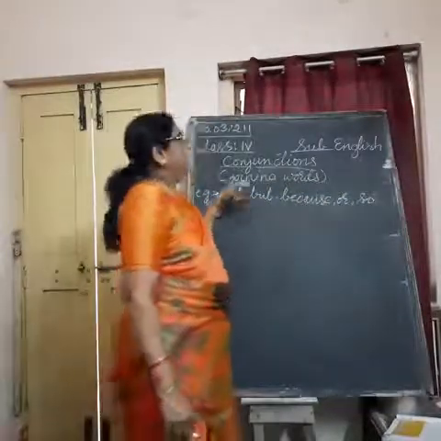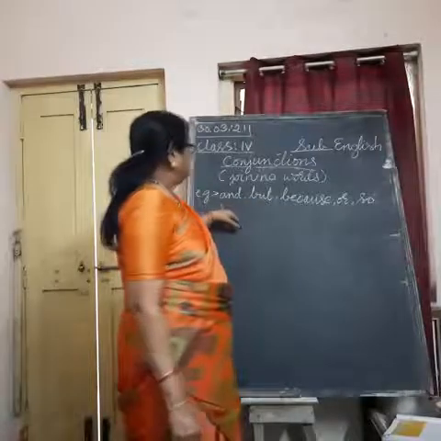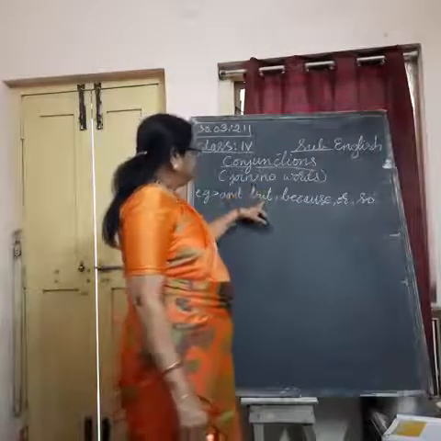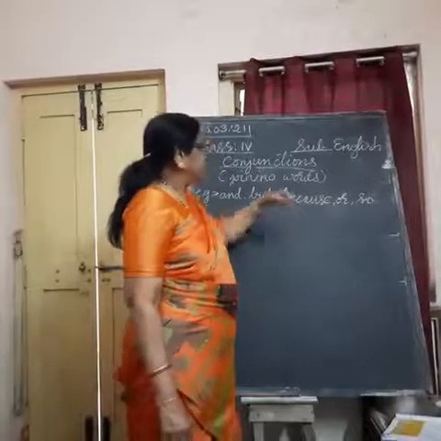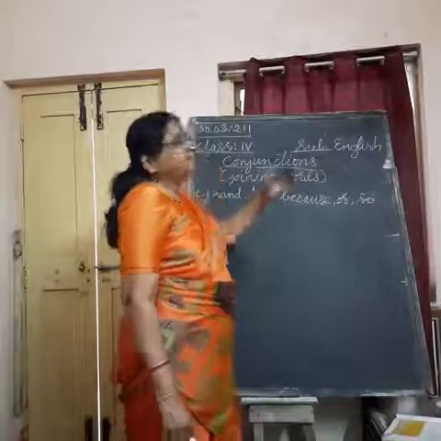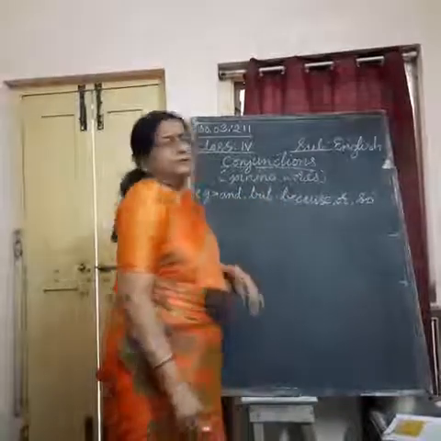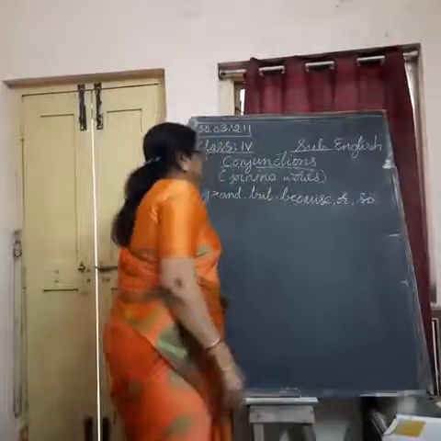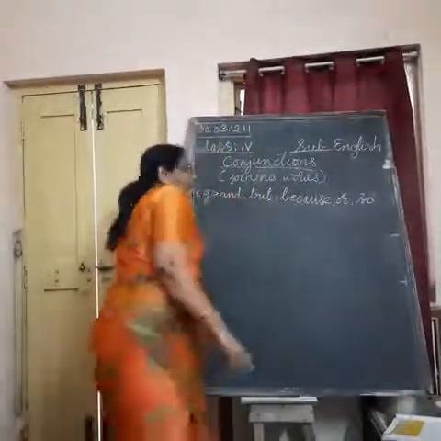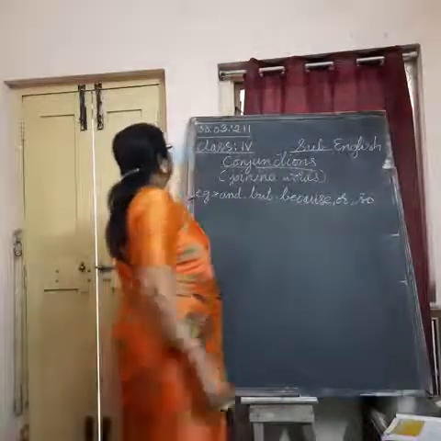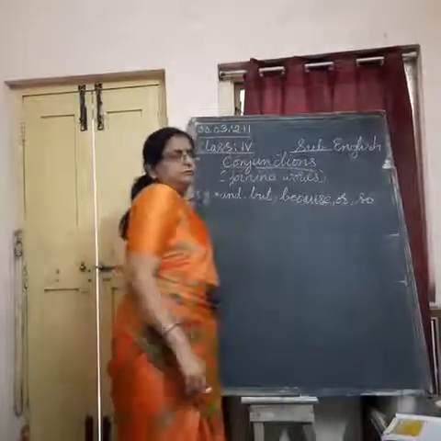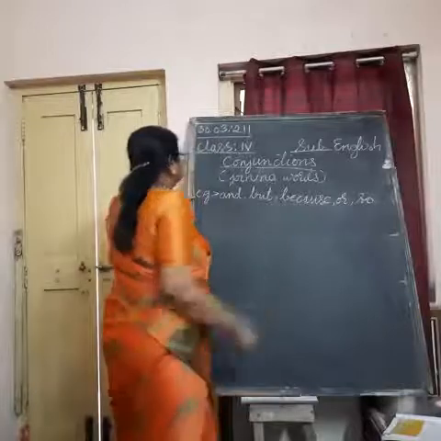So, now our question is, when should we use and, when should we use but, when should we use because, or when should we use or, when to use so. Different situations we use different conjunctions.